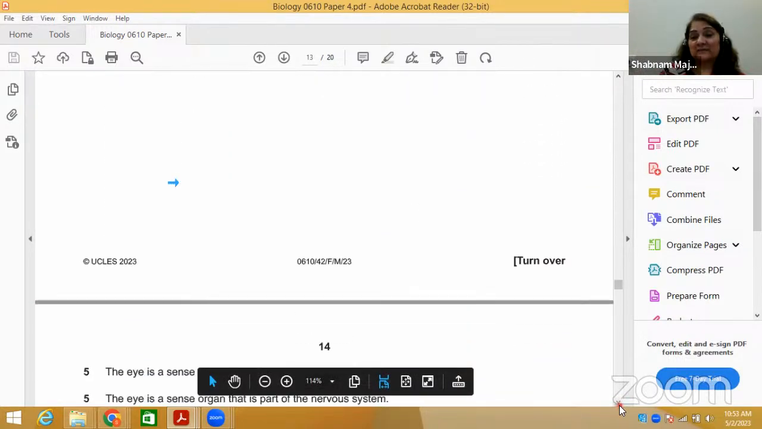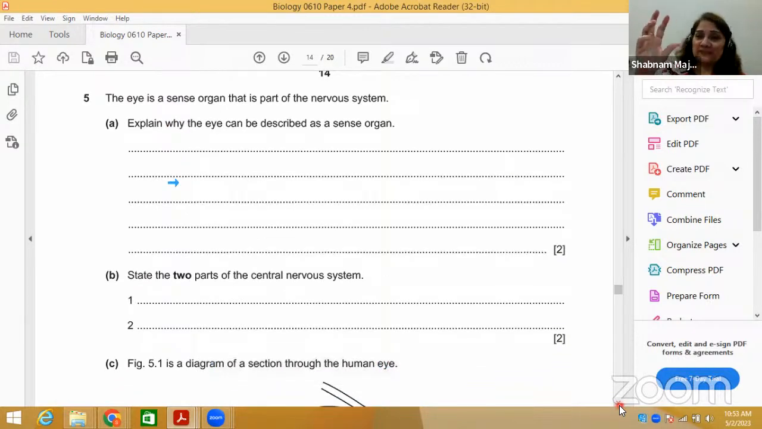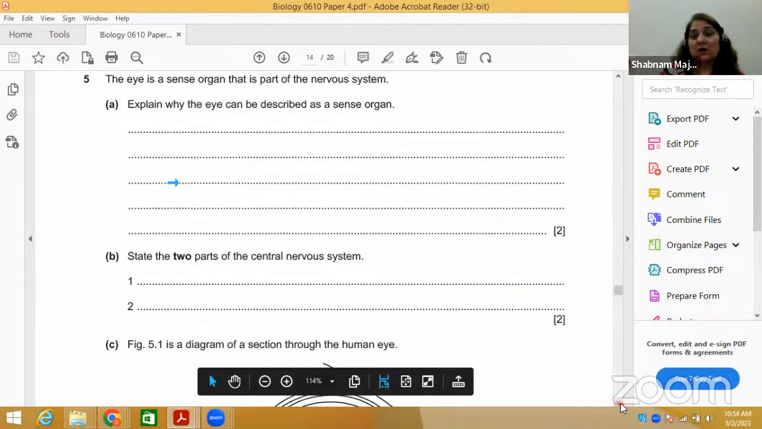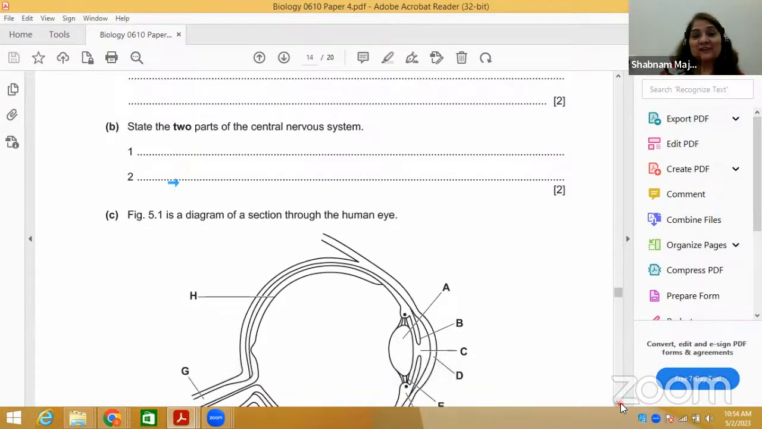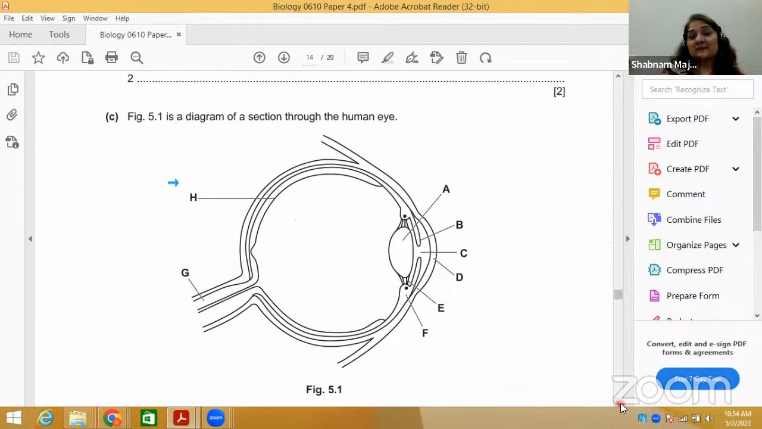Next, the eye is a sense organ. Sense organs are formed from the receptor cells. You know that. Why can the eye be described as a sense organ? It consists basically of receptor cells or photoreceptors. For example, there are different types of receptor cells. State two parts of the central nervous system: brain and spinal cord. You must be knowing. This is the diagram of the eye.